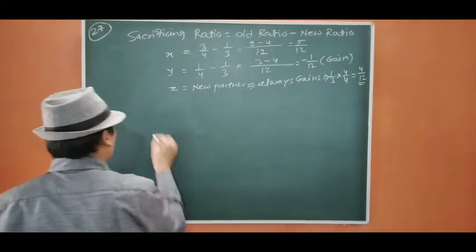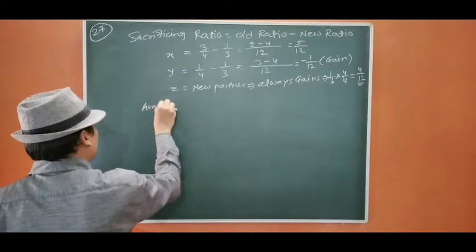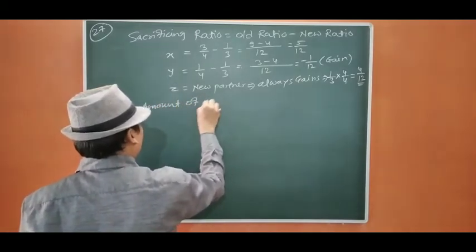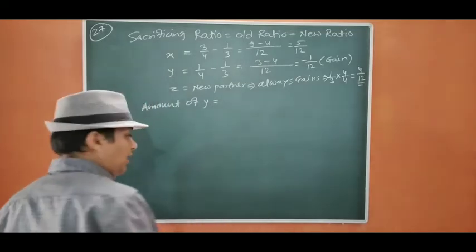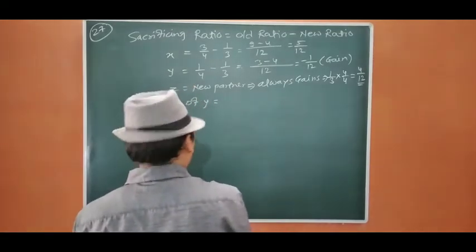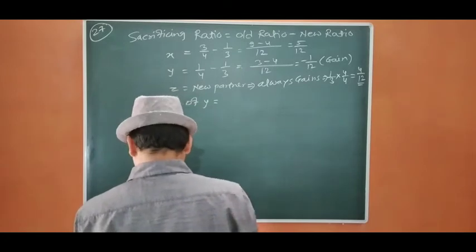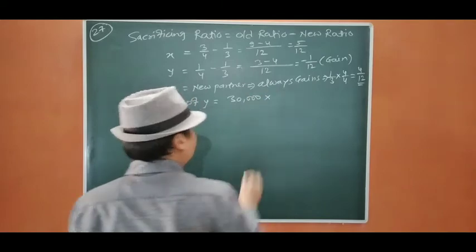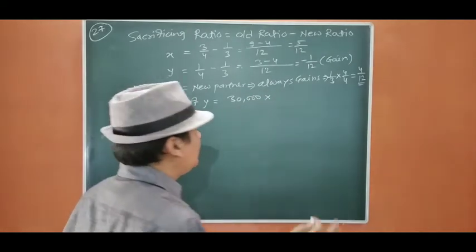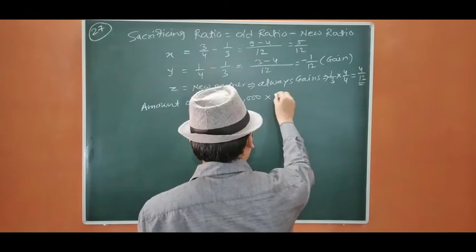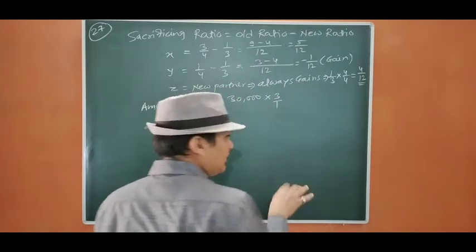Now we are going to find out the amount of Y. What we are going to do is, 30,000 Z is bringing for his share of 1/3. So we are going to divide, so we are going to reverse it.